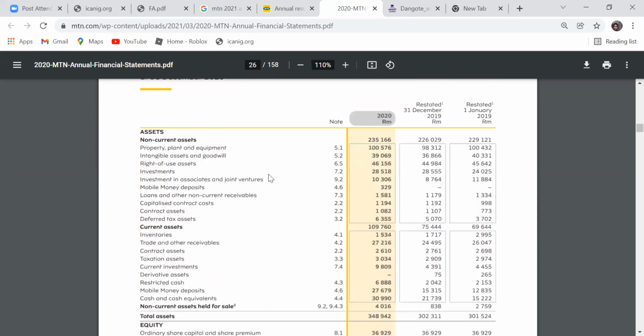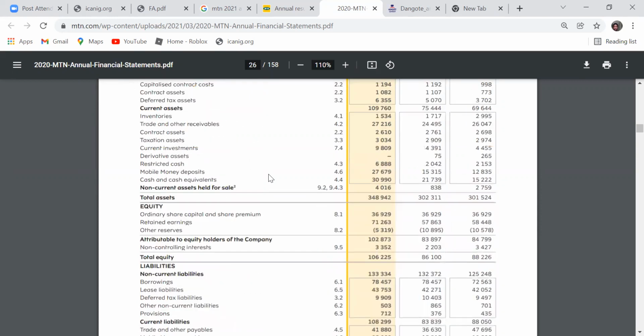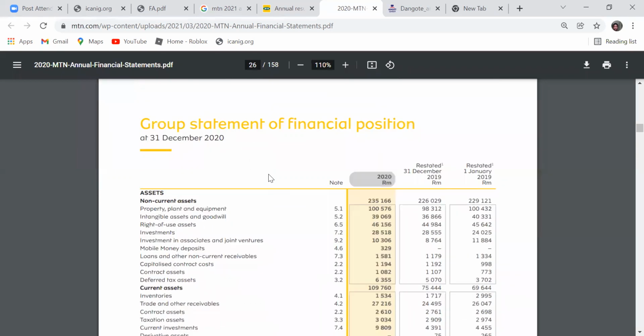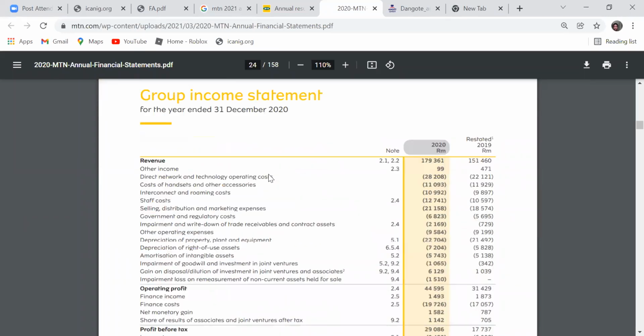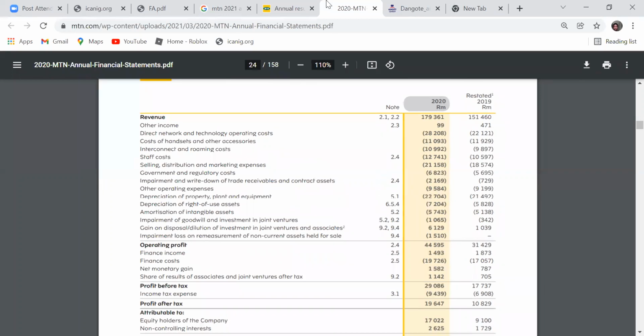Now we categorize it into three: assets, equity, and liability. And in the income statement, that you are looking at, we can categorize the information here into income and expenses.